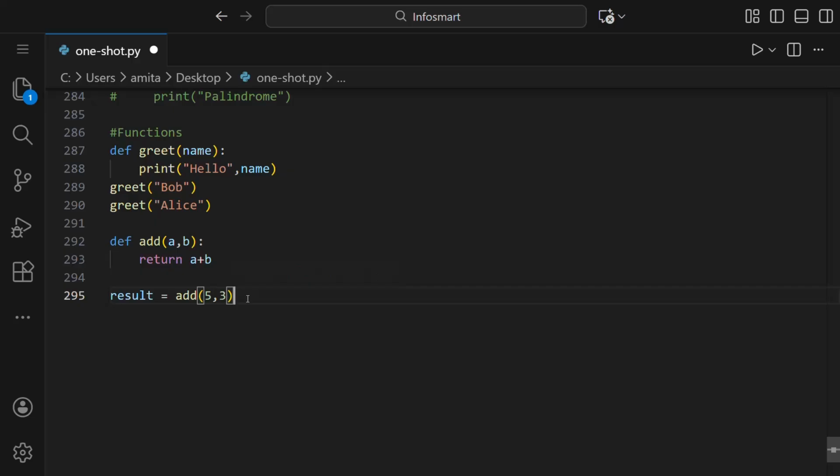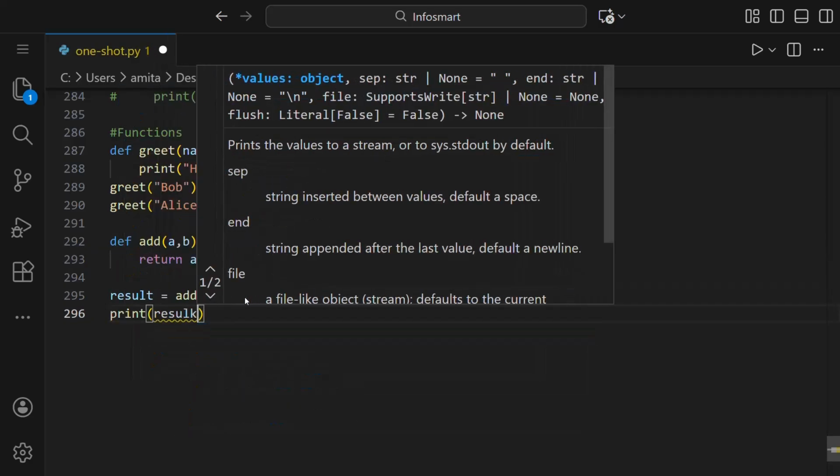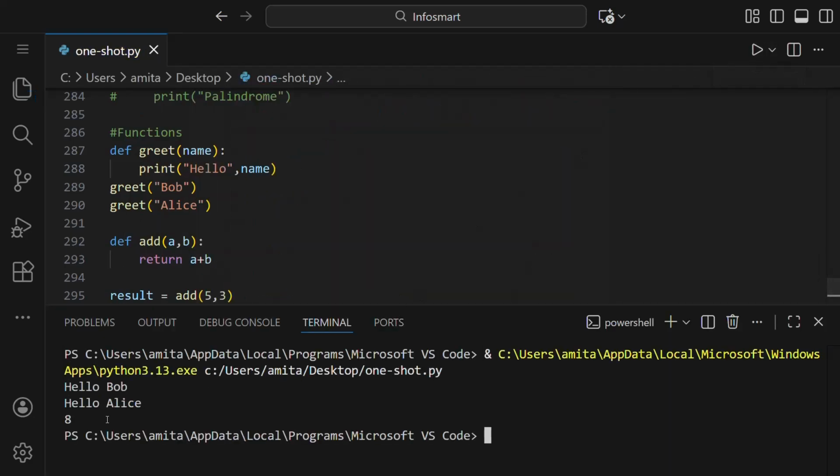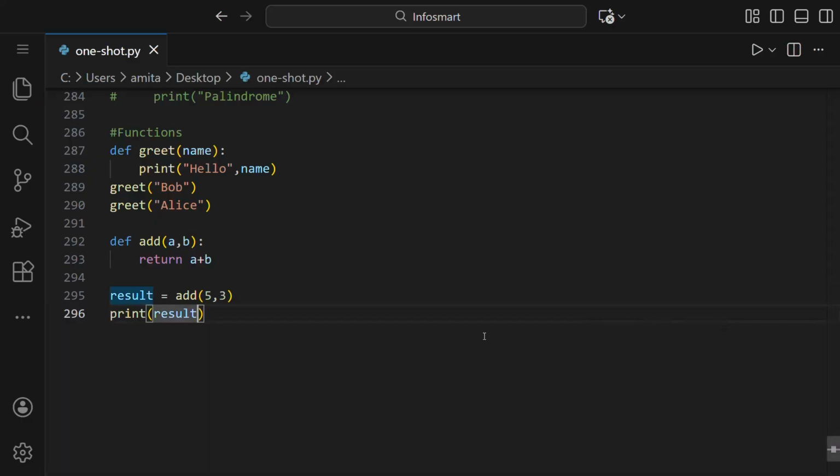That is, the variable result will have the value returned by this function add, which is a plus b, which is 5 plus 3, 8. Then we will print the result. Let's run this, and you can see 8 is printed. So the return statement sends the value back to where the function is called.